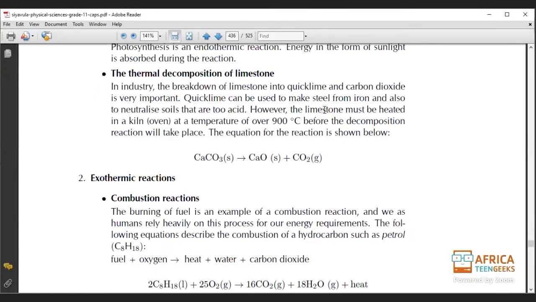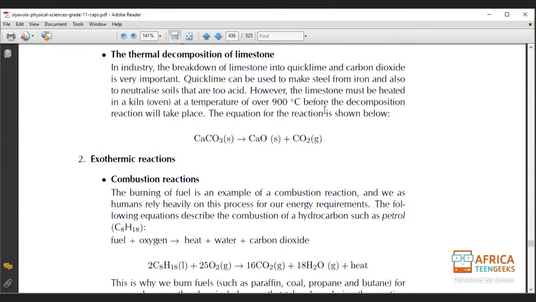The number one exothermic reaction that is loved in physical science is a combustion reaction. The burning of fuel is an example of a combustion reaction, and we humans rely heavily on this process for our energy requirements. The following equation describes the combustion of a hydrocarbon such as petrol. But if you remember, we spoke about a combustion reaction earlier in chapter 5. Close to the end of the chapter, we did some explosions. Those explosions are exothermic, and I did mention that it's an exothermic reaction because heat is released.